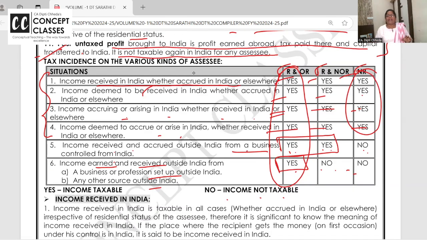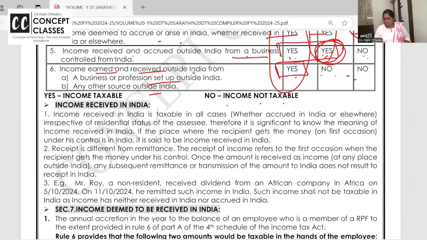Non-resident, narrow-minded non-resident I call. Only what is received, deemed to receive. Accrued, deemed to received in India, I'll pay tax and bye-bye. What I am earning in world, you don't have to bother. Who is saying this? Non-resident. Resident, but not ordinary resident. This one is special. Fifth case. First four cases are the same. Fifth case. Received outside India, income accrued outside India, business controlled from India. Chalo.